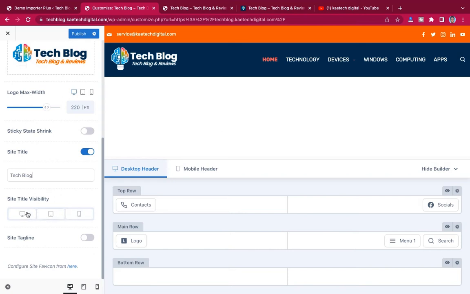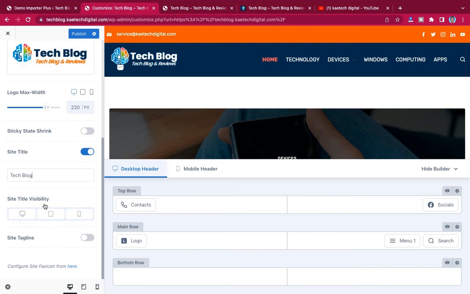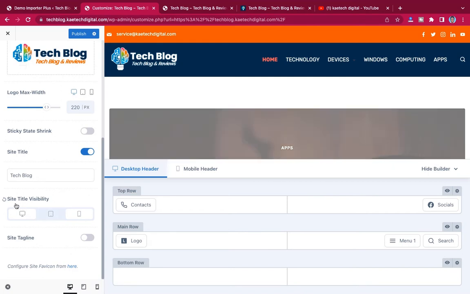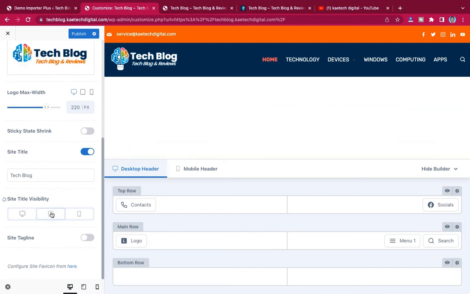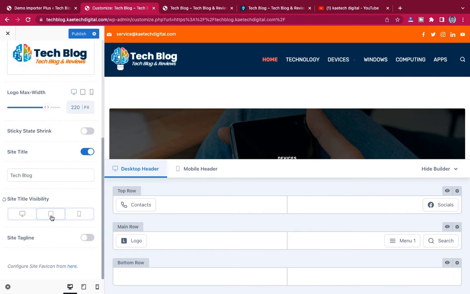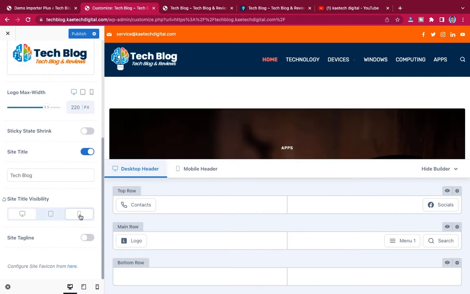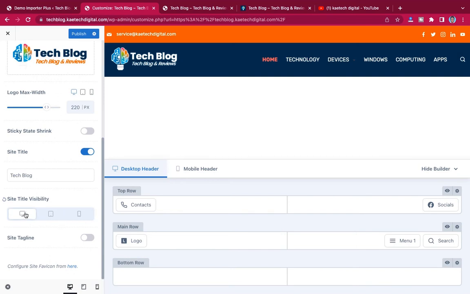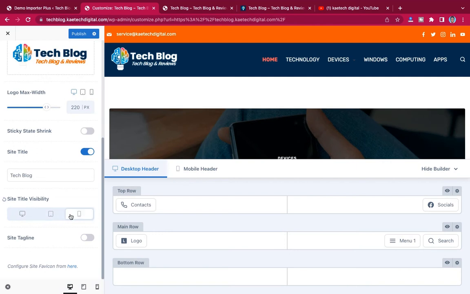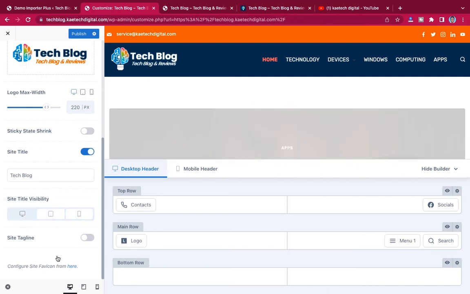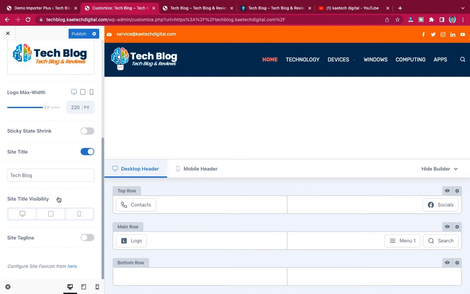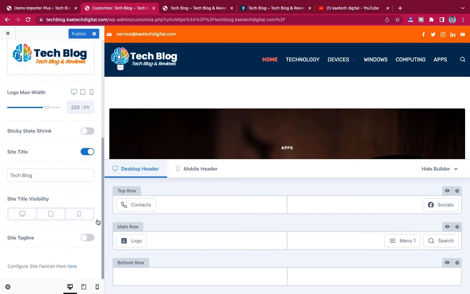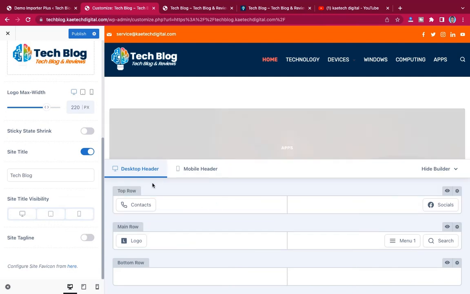Okay, so you can check the site title visibility over here on all of these. So this is the tablet mode, and this one is the mobile phone mode. Okay, so you can check all of them, and whatever you want, you can set all of them. Okay, so let's make it visible for all of them. Yeah, so if you don't want to make it visible, you can disable all of them, and then it wouldn't appear over there.